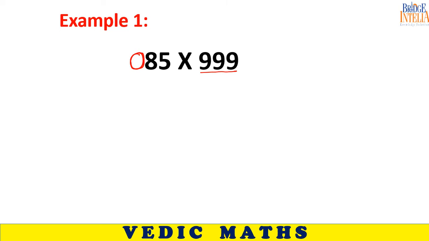So 85 becomes 085. So 085 minus 1, so 084. Don't forget to write 0, otherwise you will get the wrong answer. You can remove 0 later on. So 9 minus 0, 9. 9 minus 8, 1. 9 minus 4, 5.